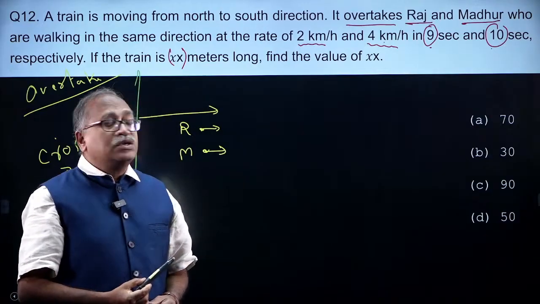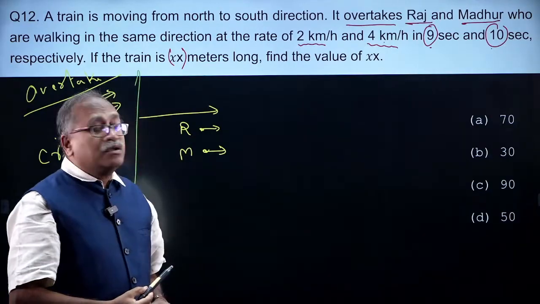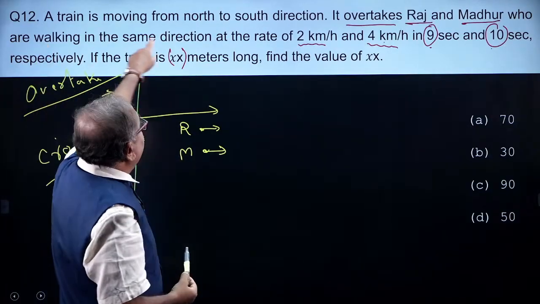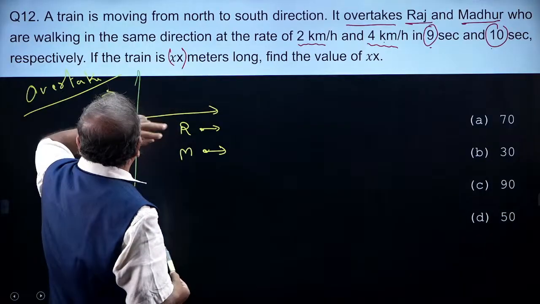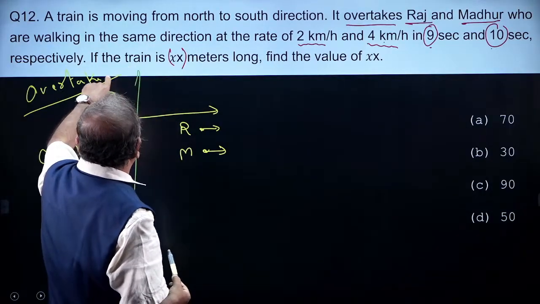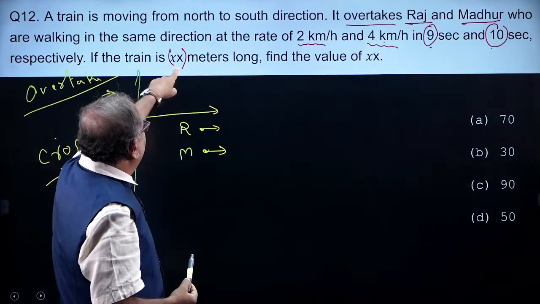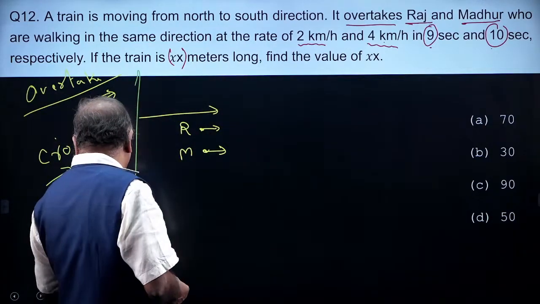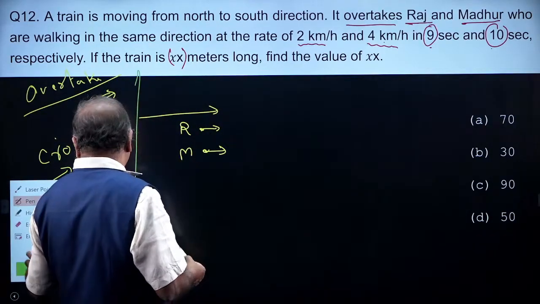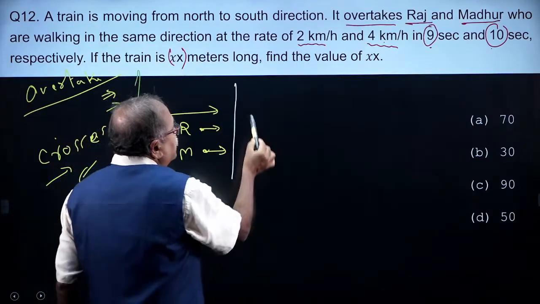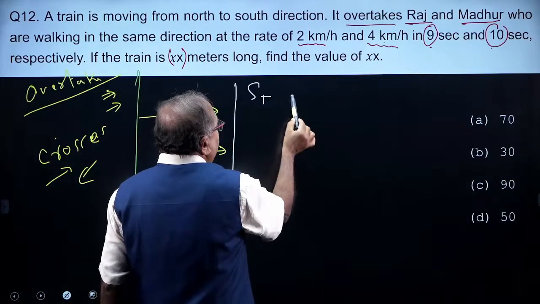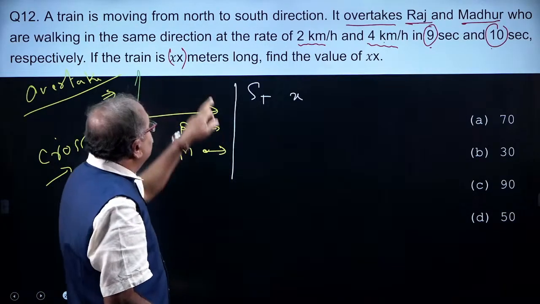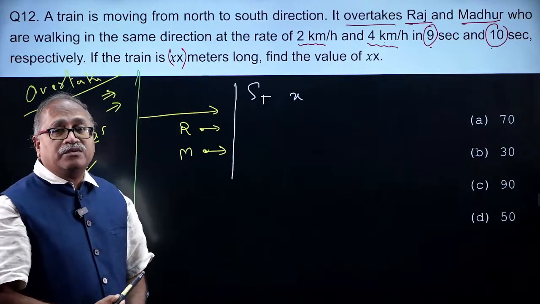I do not know what is the speed of the train. If the train length is x meter, keeping that aside, I will take the speed of the train as small x, not the length of the train.